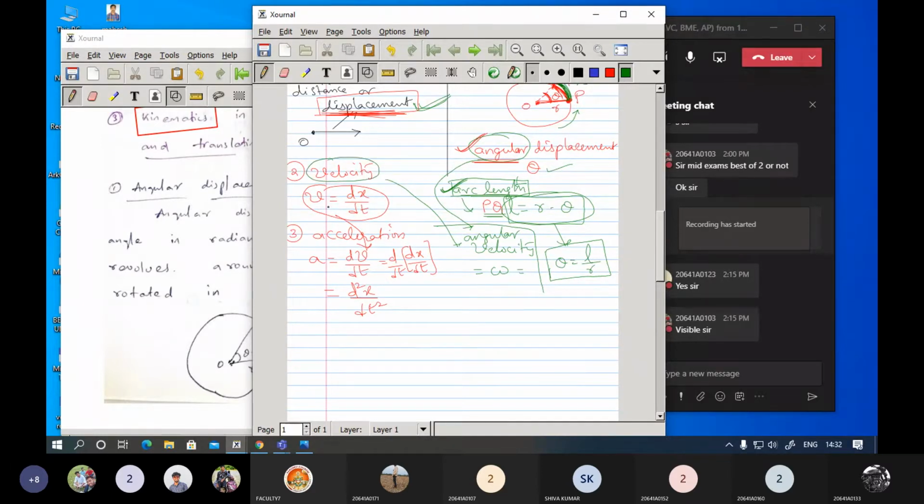Velocity is nothing but the rate of change of distance or displacement. So simply you replace x with theta. So the angular velocity can be given as the rate of change of angular displacement.